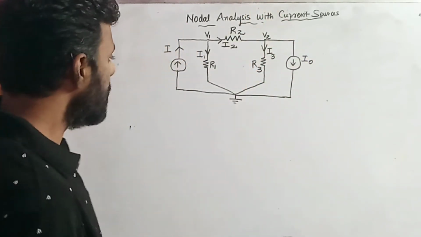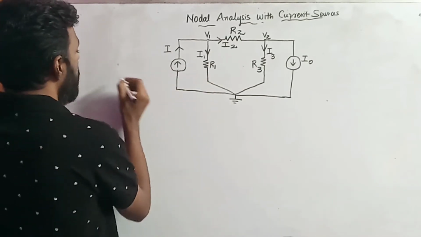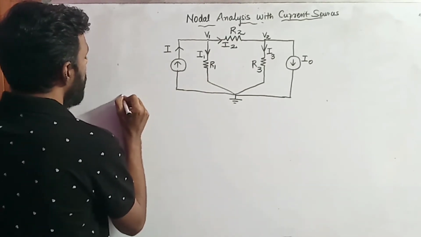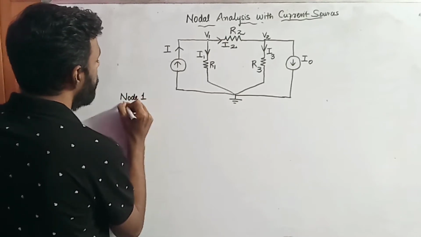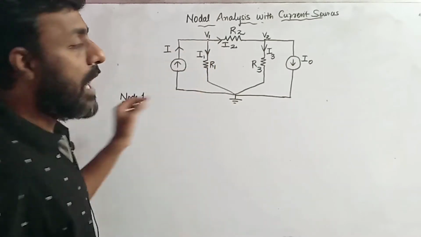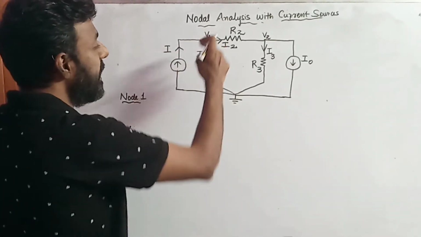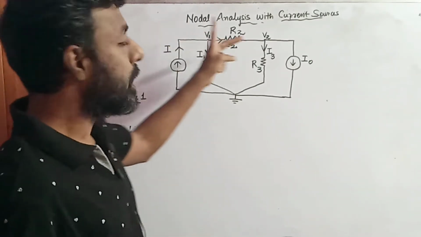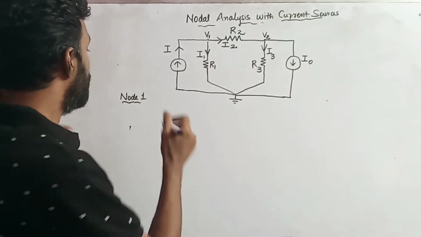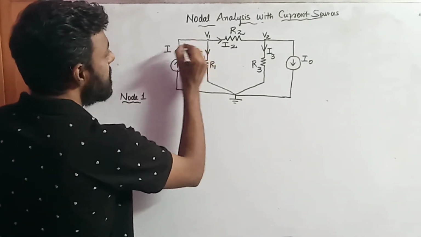Okay. So now, as said earlier, let us consider node 1, and in this node 1 I am going to apply the current law. If I apply KCL over here, the incoming current will be considered positive and the outgoing current is considered negative. So I is a current which is incoming current.